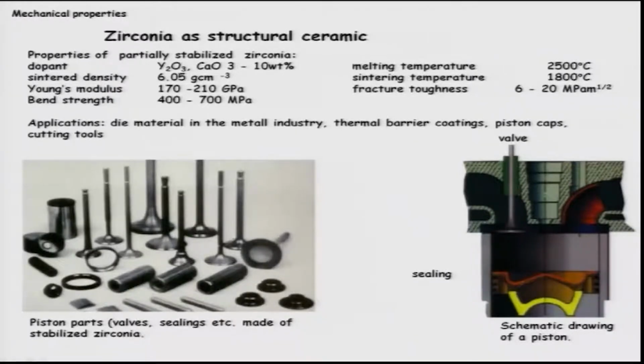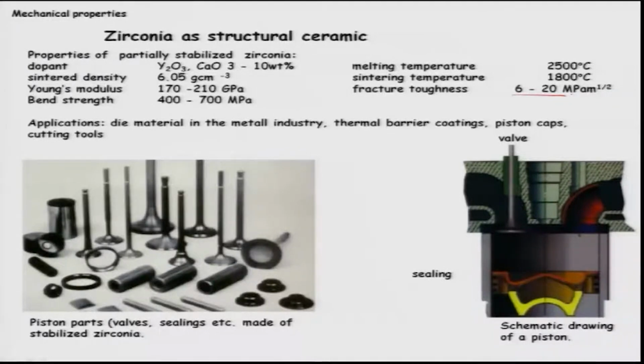You can achieve in metals. Normally these ceramics are sintered, so we will start with powder, and powders are sintered to make components. Sintering temperatures are quite high, about 1800. More notably, the fracture toughness can be tuned from 6 to 20 MPa root meter.